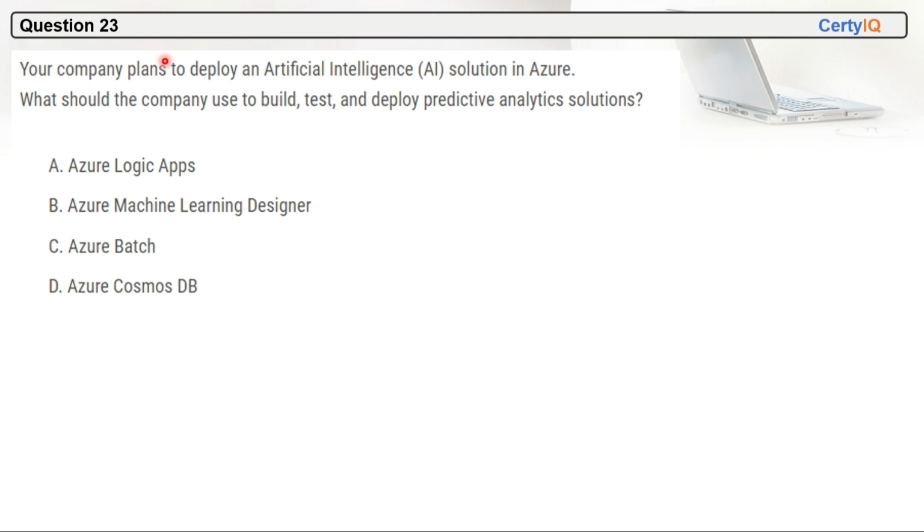Question 23. Your company plans to deploy an artificial intelligence solution in Azure. What should the company use to build, test, and deploy the predictive analytics solution? So, Azure Machine Learning Designer will be the correct option here. You can remember this keyword: they want to deploy a predictive analytics solution. So, predictive is machine learning, right? Part of machine learning. So, B is the correct option in that case.